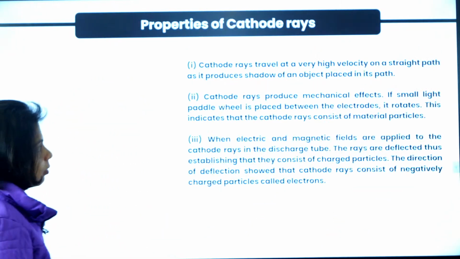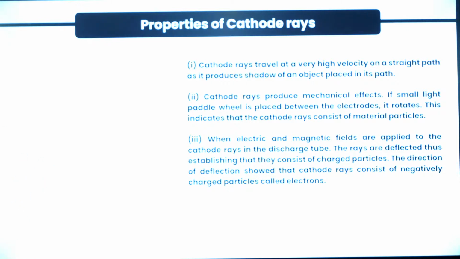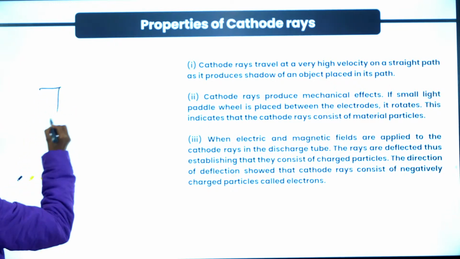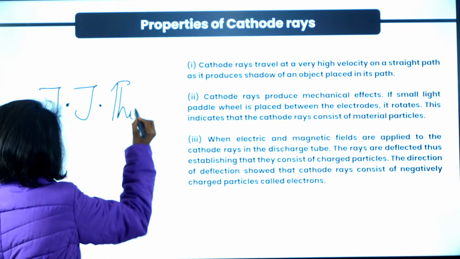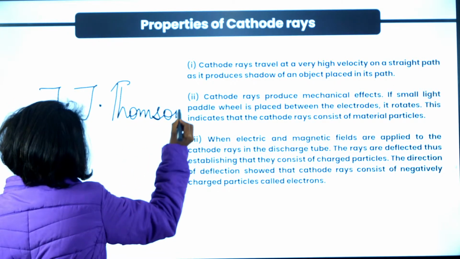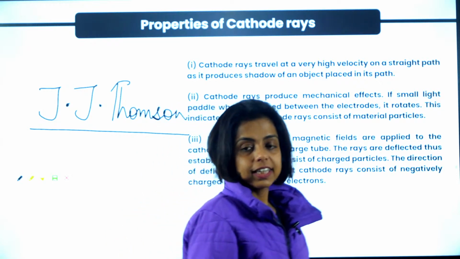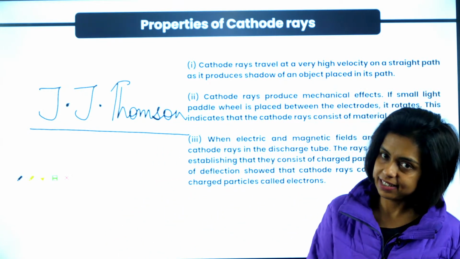Further, all the studies about these cathode rays consisting of negative particles were carried out by the famous scientist J.J. Thomson, who studied cathode rays in detail.